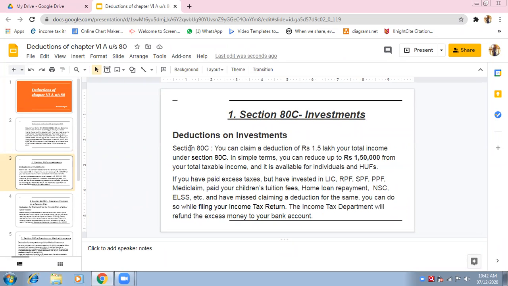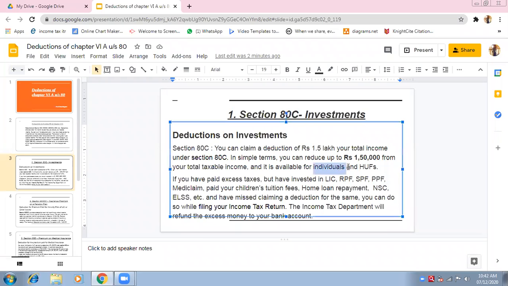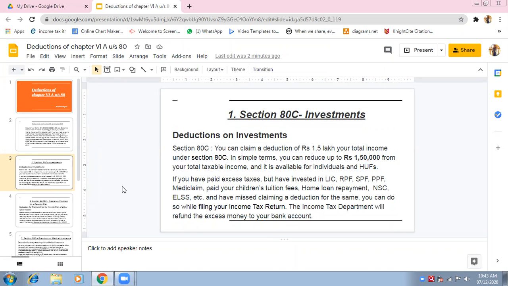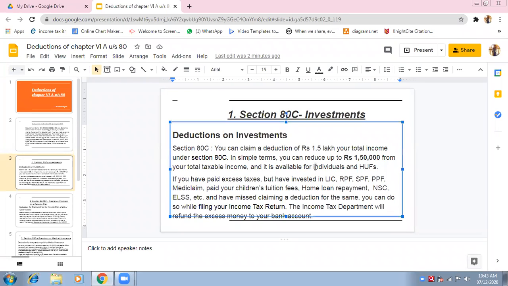Under section 80C, you can avail a deduction of rupees 1.5 lakhs from your total income. In simple terms, you can reduce your income up to rupees 1,50,000 and your tax burden will also be reduced. It is available only to individuals and HUFs. What are HUFs? Can you tell me? Hindu Undivided Family business. Very good, Hindu Undivided Family.